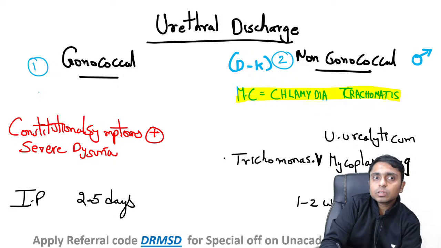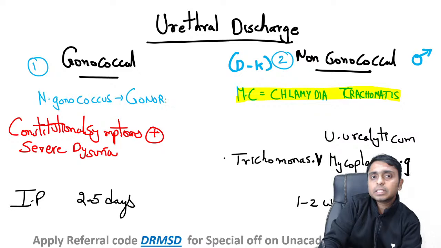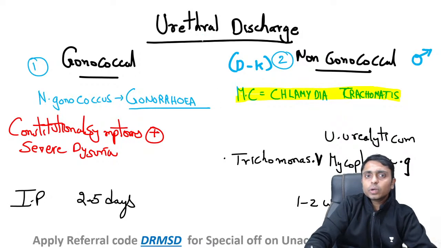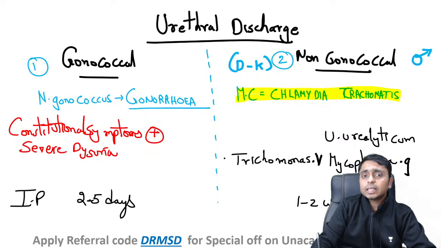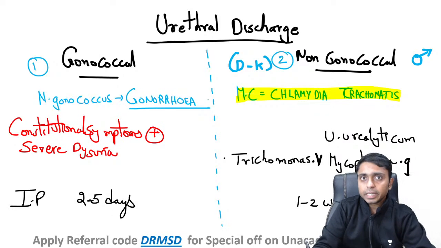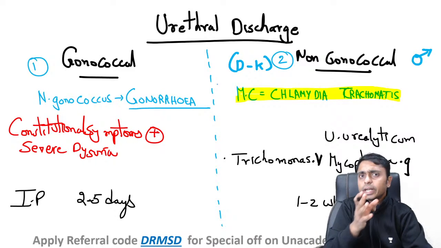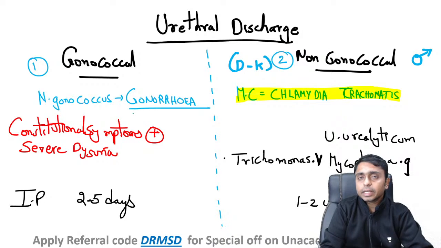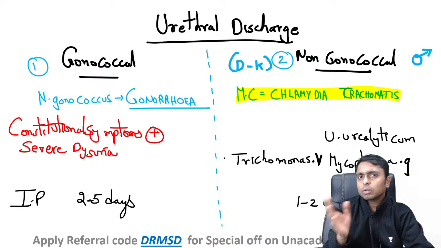Here, of course, the causative agent is Neisseria gonorrhoeae, the gonococcus, which from the name itself causes gonorrhea. Now we will look at both of them as a comparison. If you read them as separate entities, you will forget them, but if you read them as a comparison, you will remember very easily, because both of them have almost contrasting features.